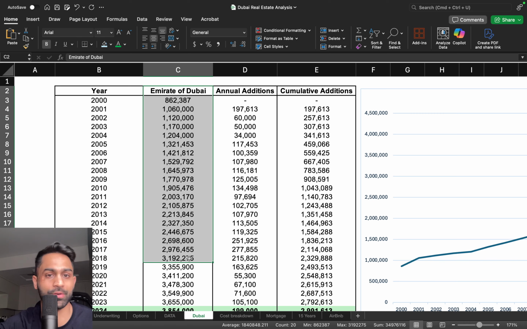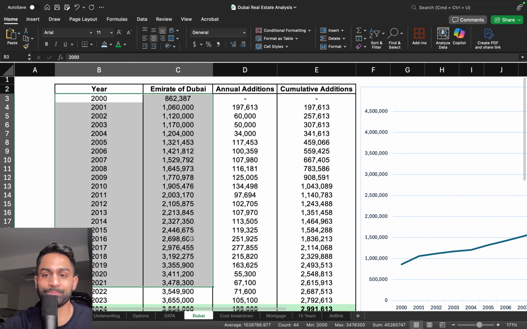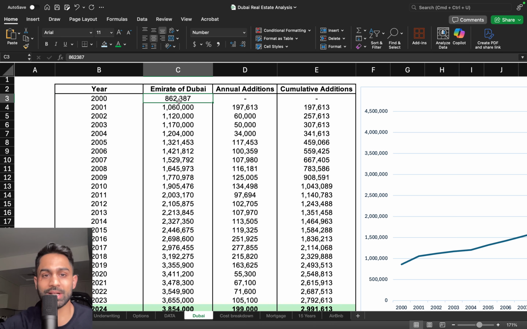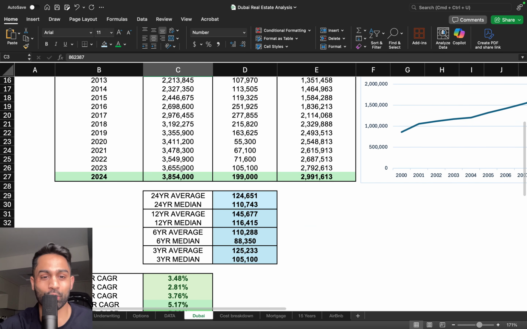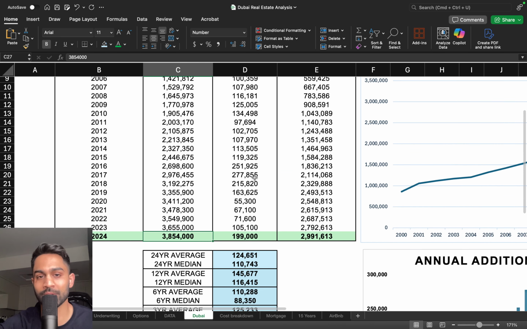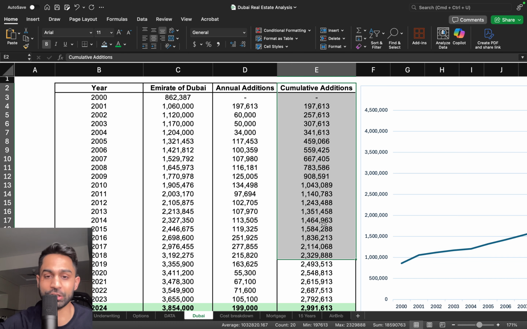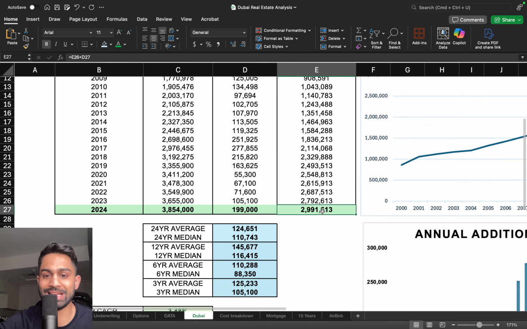So what I have over here is nothing but the population statistics for Dubai. So essentially the Emirate of Dubai since 2000, so over the last 25 years, what's been the population of Dubai. From 2000 at 862,000, it has now grown to over 3.85 million at the end of 2024. This right here is a column that is showing us annual additions. This is the cumulative additions. So since 2000, Dubai has added almost 3 million people to its population, which is incredible, right? Which is absolutely amazing to see that so many people have actually chosen to live here in the Emirate of Dubai.